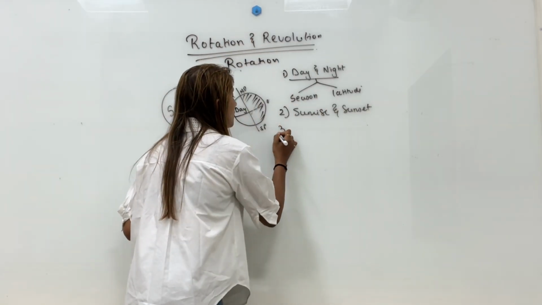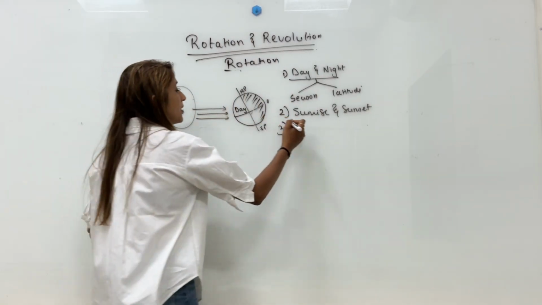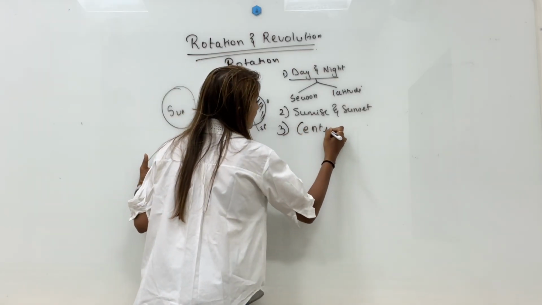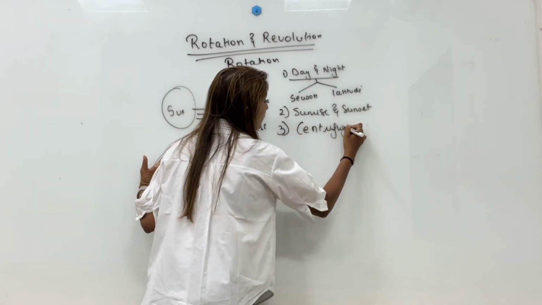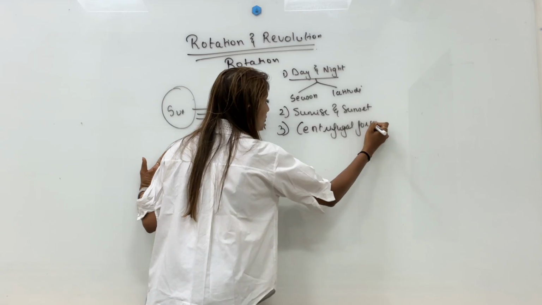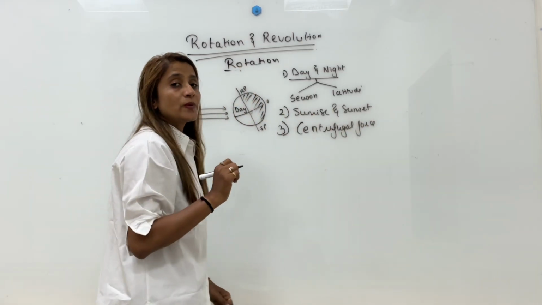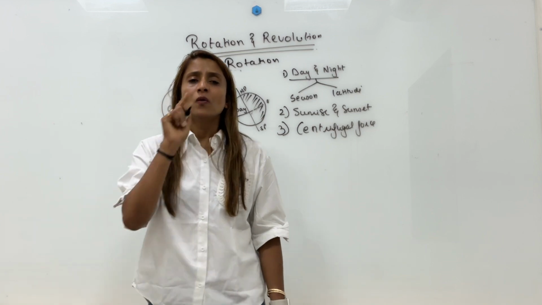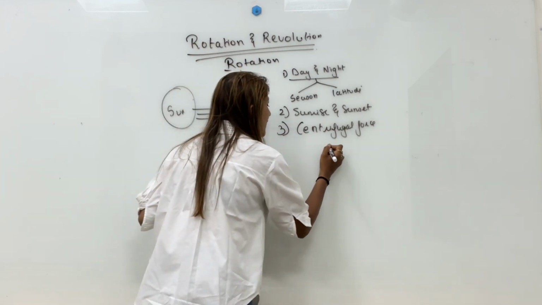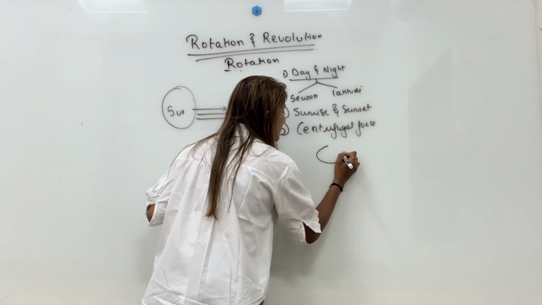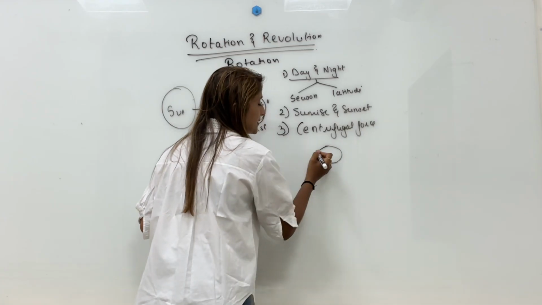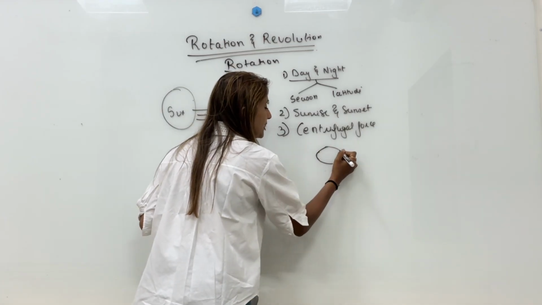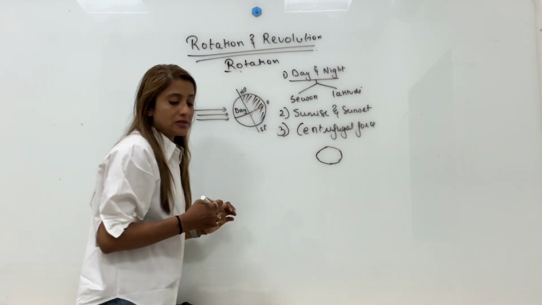Third, because of rotation, we experience centrifugal force. Yes, again your chapter number 1 in which we spoke about the geoid shape of the earth. What was geoid? Geoid was bulging at the equator and flattened at the poles.